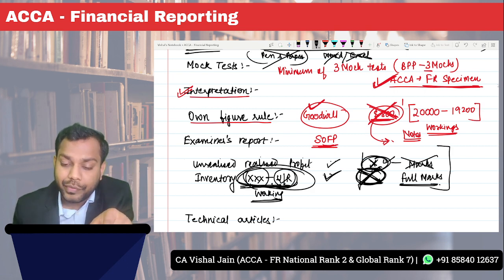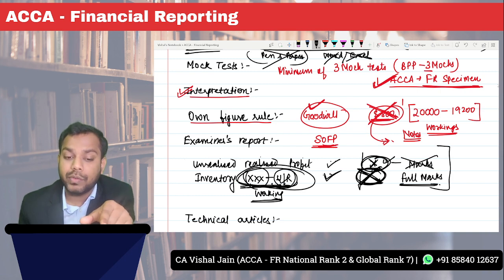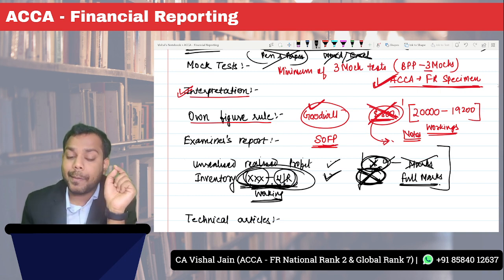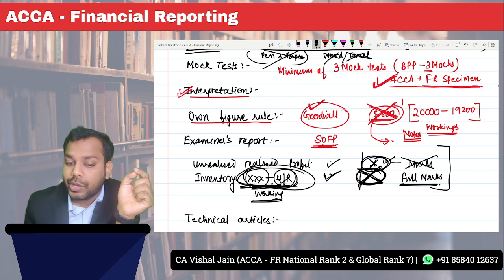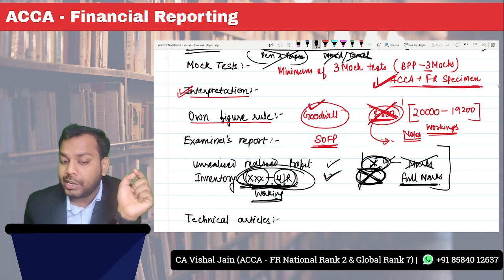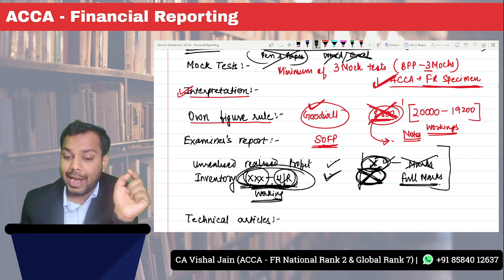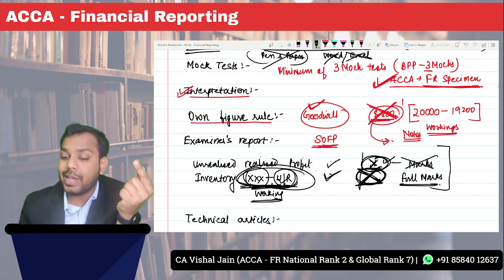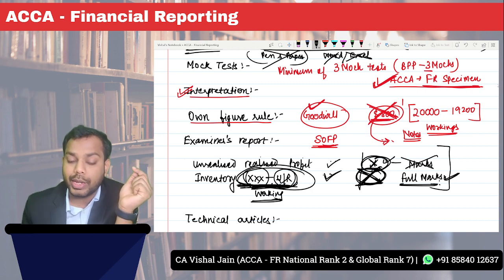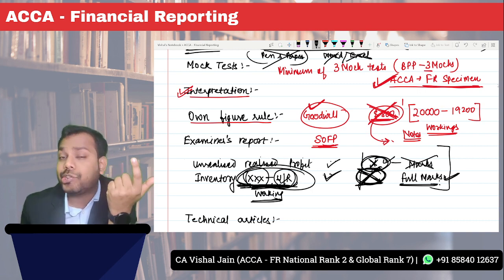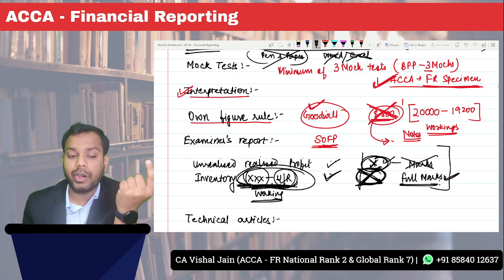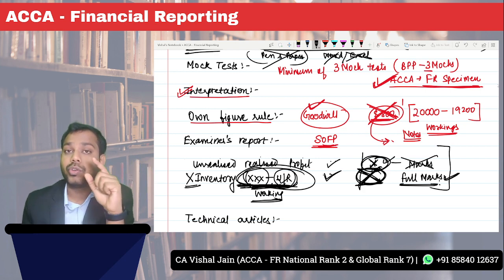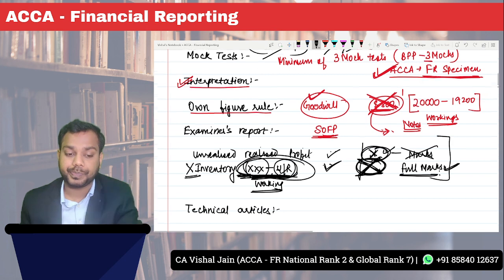But if something else goes wrong because of it and you have shown the workings, the examining team will think, okay, this person knows the logic that the unrealized profit needs to be deducted from the gross inventory and then net inventory is arrived at. So the examining team will allot you full marks. But if you do not show the working, the examining team will not understand whether your logic is correct or not, so you will not be allocated marks. So always show your workings.